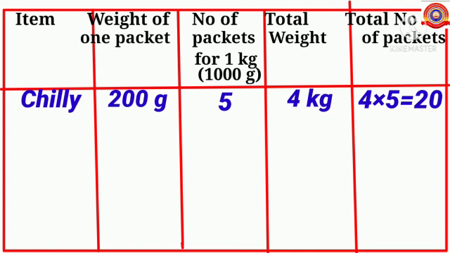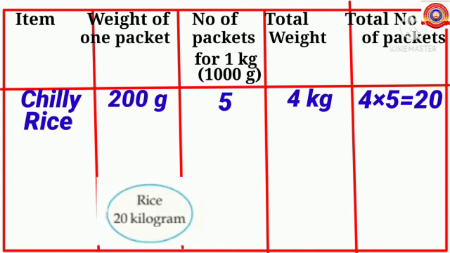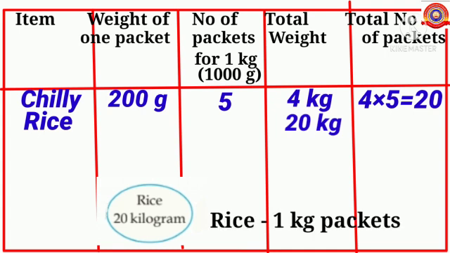Children, what is the next item? Yes, rice 20 kilogram. That is, the total weight of rice is 20 kilogram. Here Ramu packed the rice as 1 kilogram packets. That is, in each packet there is 1 kilogram rice. That is, weight of one packet is, yes, 1 kilogram. So children, how many packets are needed for 1 kilogram? Yes, 1 packet. That is, number of packets for 1 kilogram is 1.